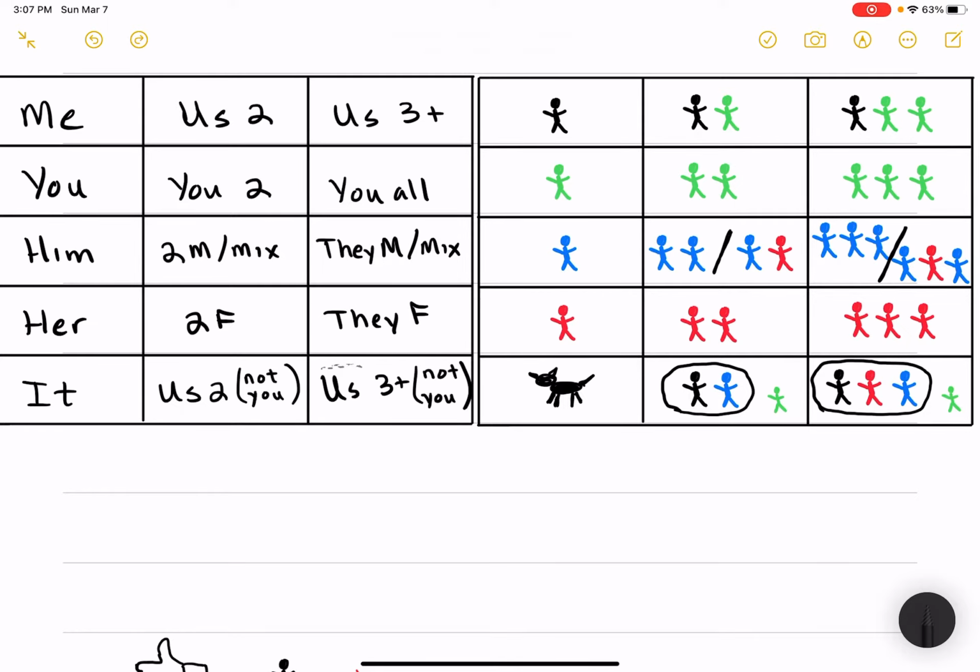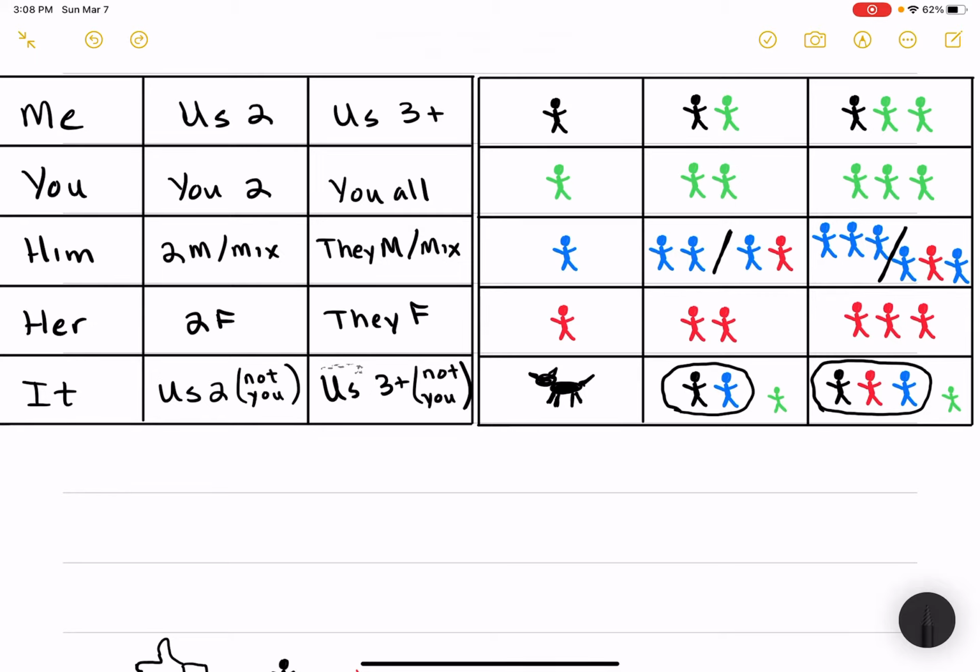And then here, us but not you. So again, this is the exclusive. What does that look like in practical terms? Me and my friends, me and my team, me and my family. I'm talking to you, but I'm talking about what me and a group did and you weren't in there, or what we're going to do.